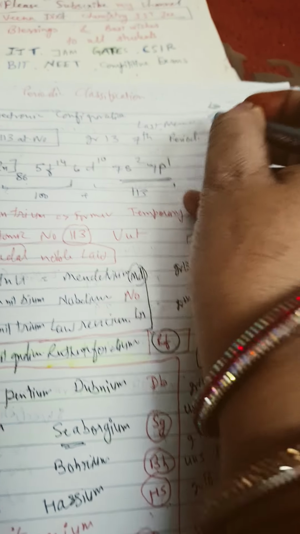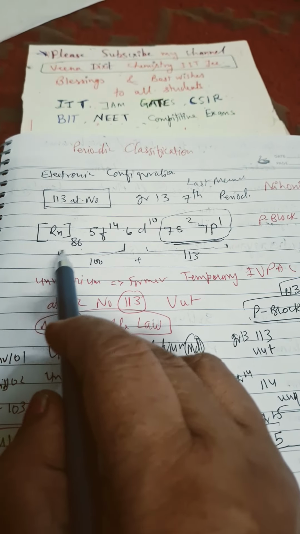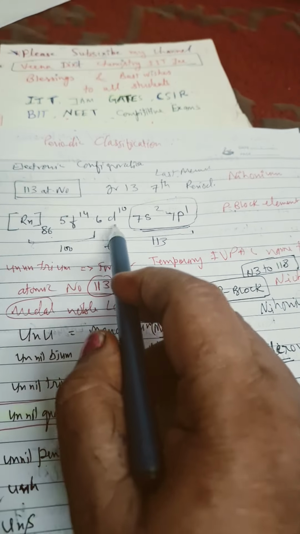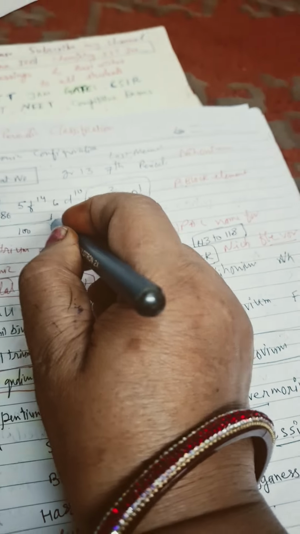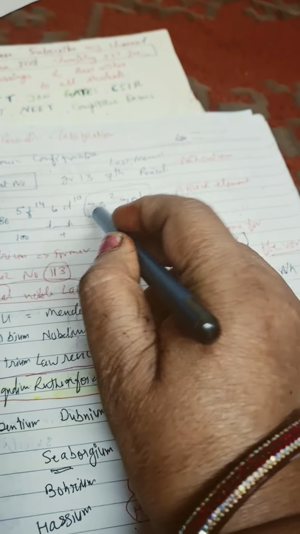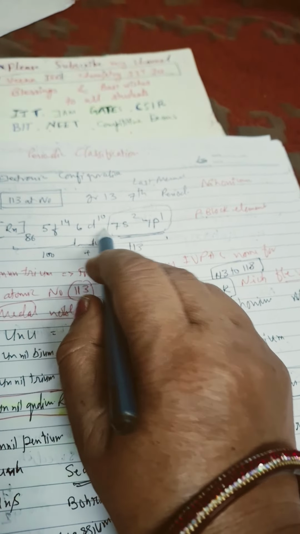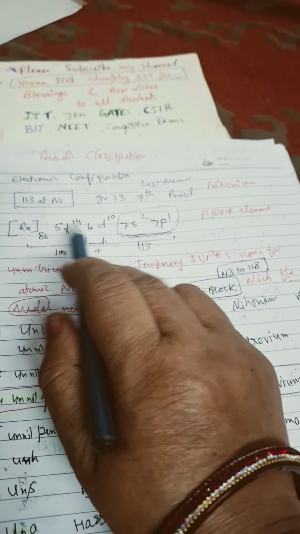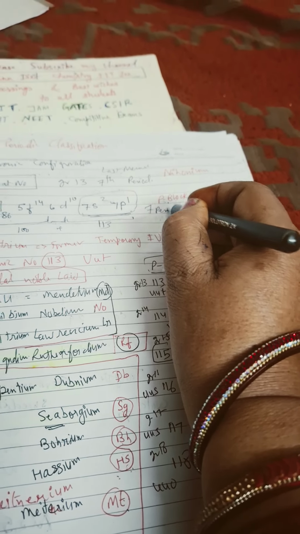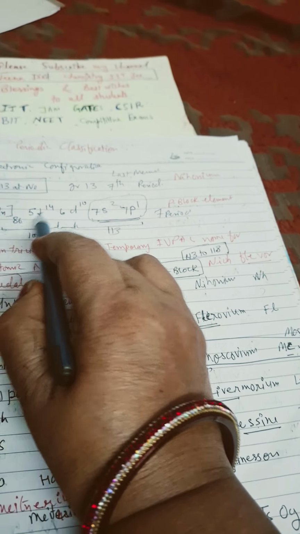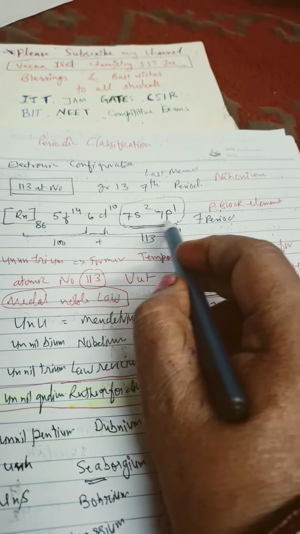Okay, so what we have to do, it is in 7s2 7p1. At that time we have to write down [Rn] 86, 5f14. This is fixed over here, and 6d10 is also fixed for this 7th period. Now 7s2 7p1, because the 6d series and 5f series are completely filled, as it is in the 7th period. After filling 5f14 6d10, then only 7s2 7p1 is filled.